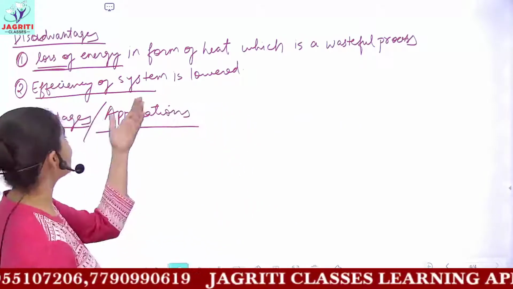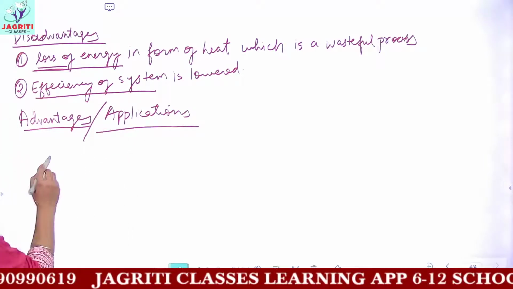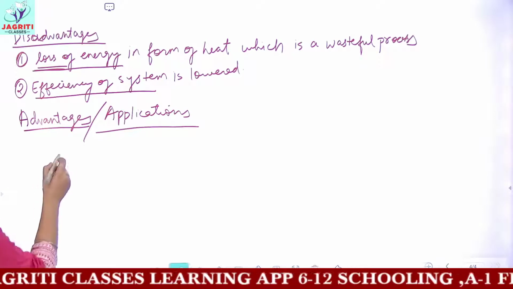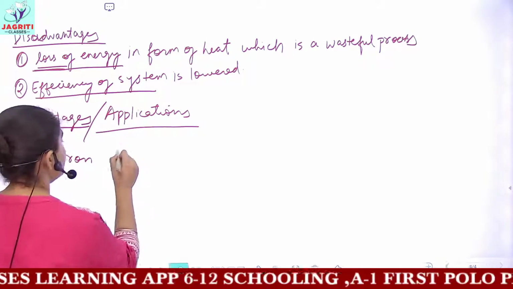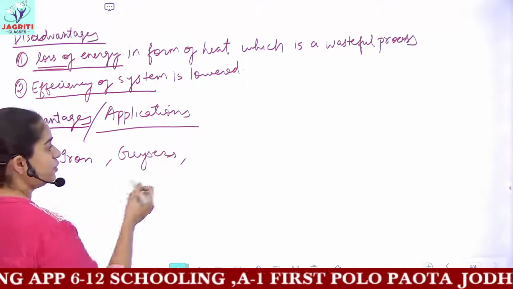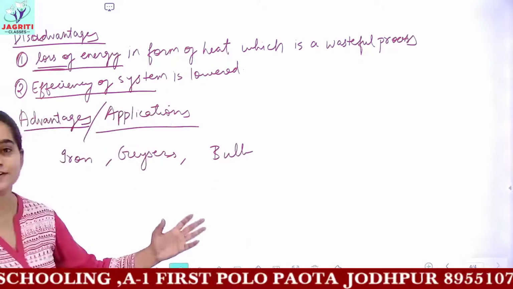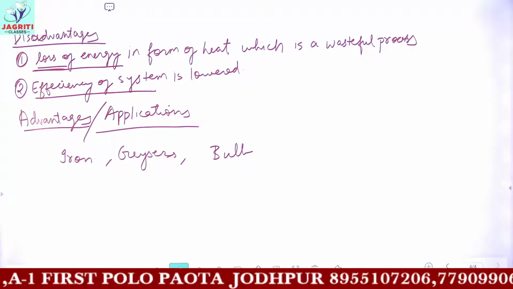So all these are the applications or the advantages of heating effect. That is, there are many electrical appliances which work on heating effect. For example, the iron which we have, then you have geysers, then you have bulbs. So all these electric appliances are working on the phenomenon of heating effect of electric current.